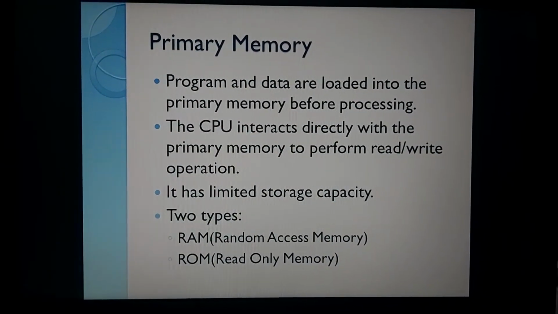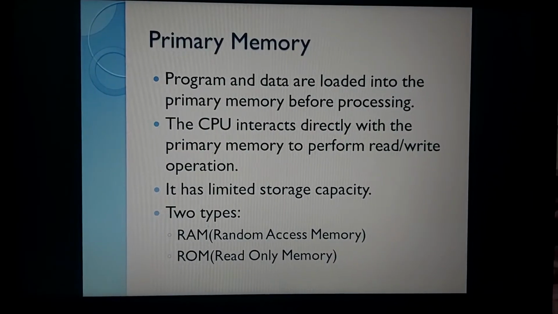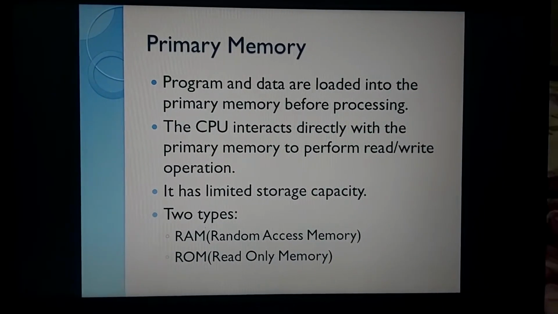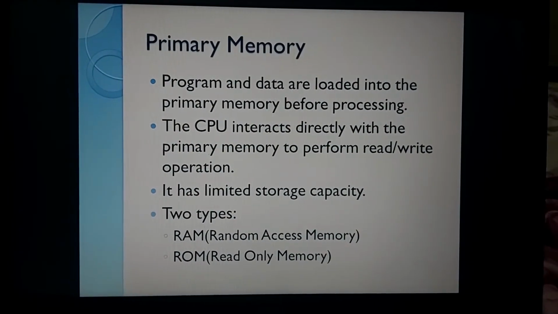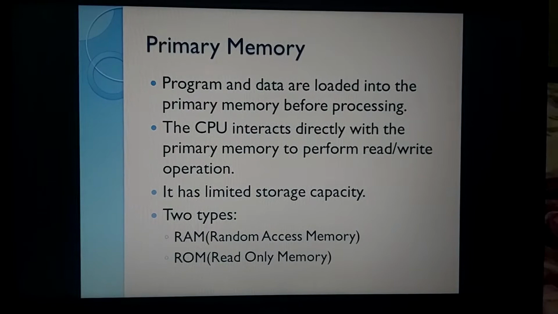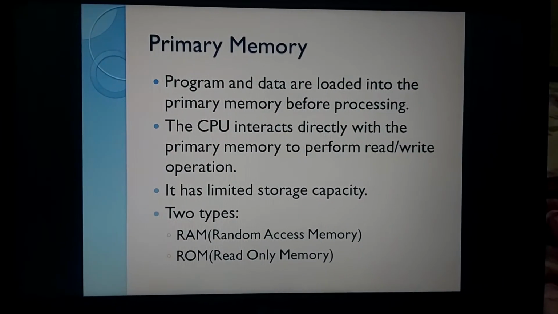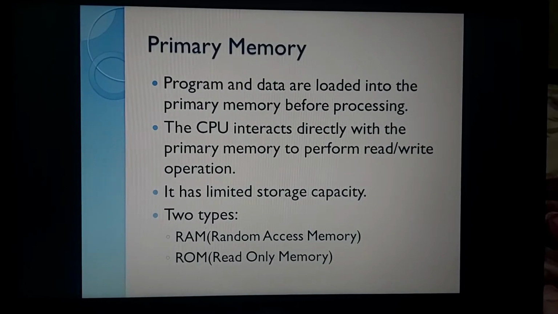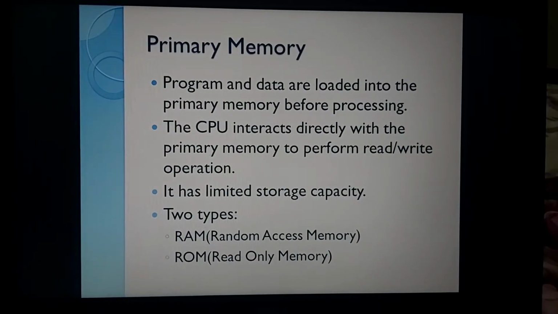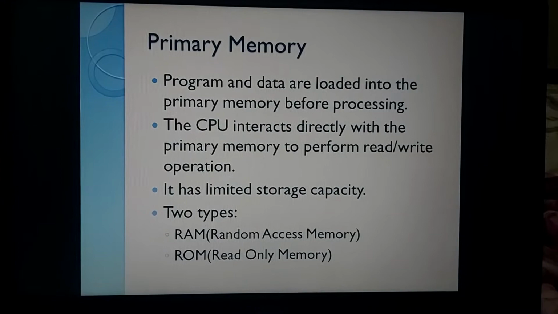It means when we start up the computer, what information is required, and before starting up and after starting up, what information is required, that is automatically dealt with by the CPU, and that happens with the help of primary memory.